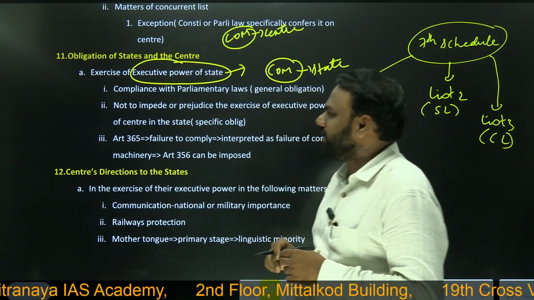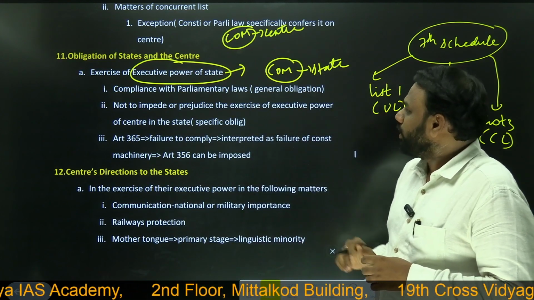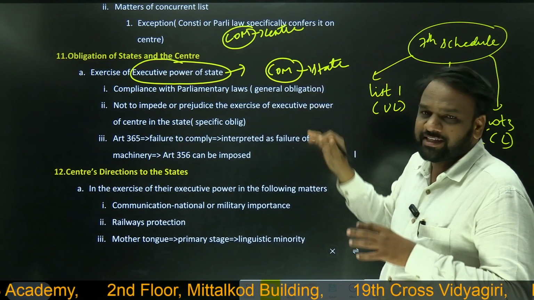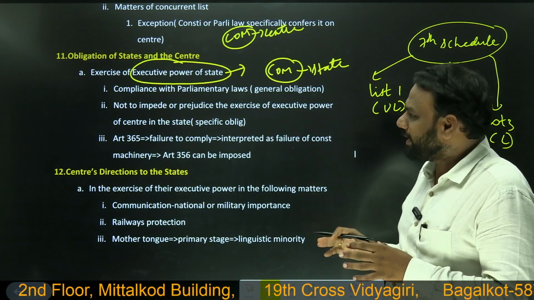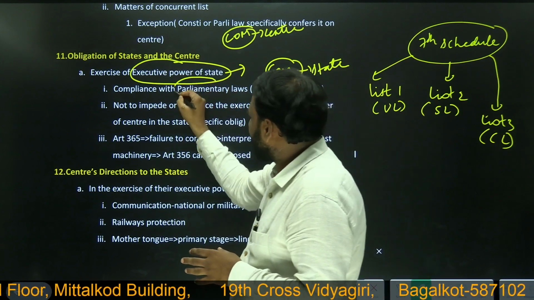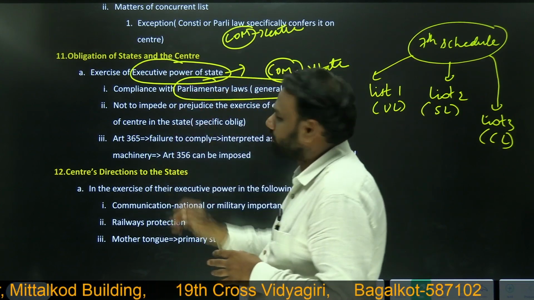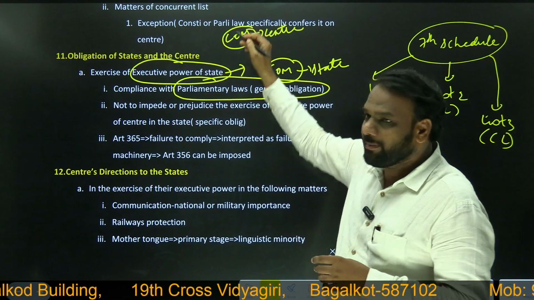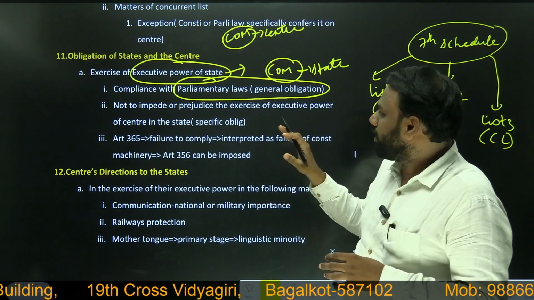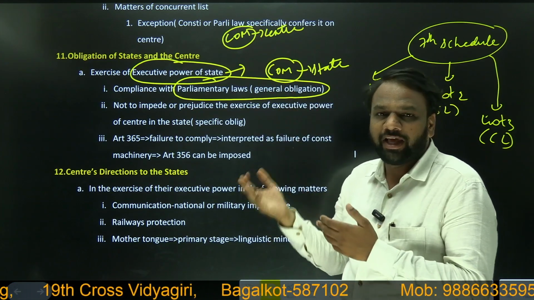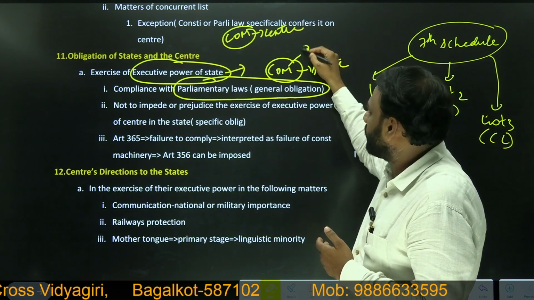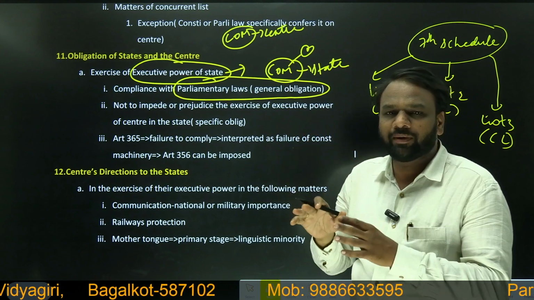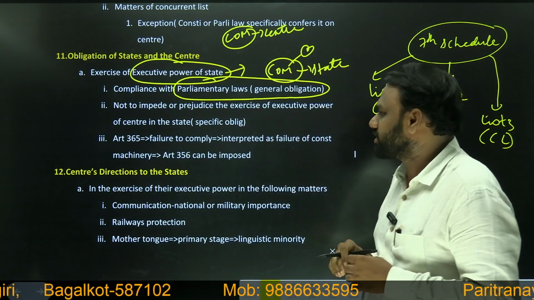Next, when the state government is exercising its power, when it is implementing something, it should comply with the parliamentary laws. So whatever laws the parliament has made, it has to adhere to. Without adhering to the parliamentary laws, the council of ministers cannot work. So it has to adhere to whatever laws the center has made.